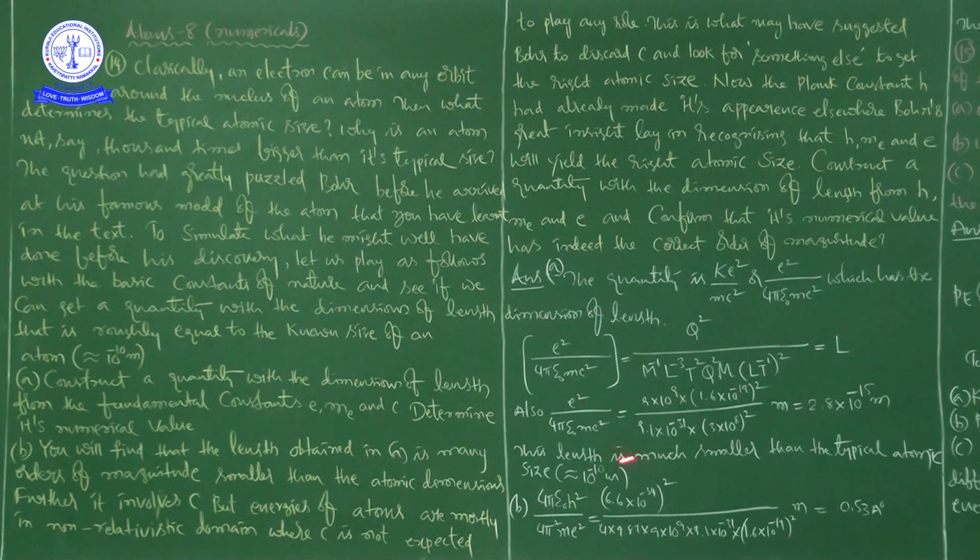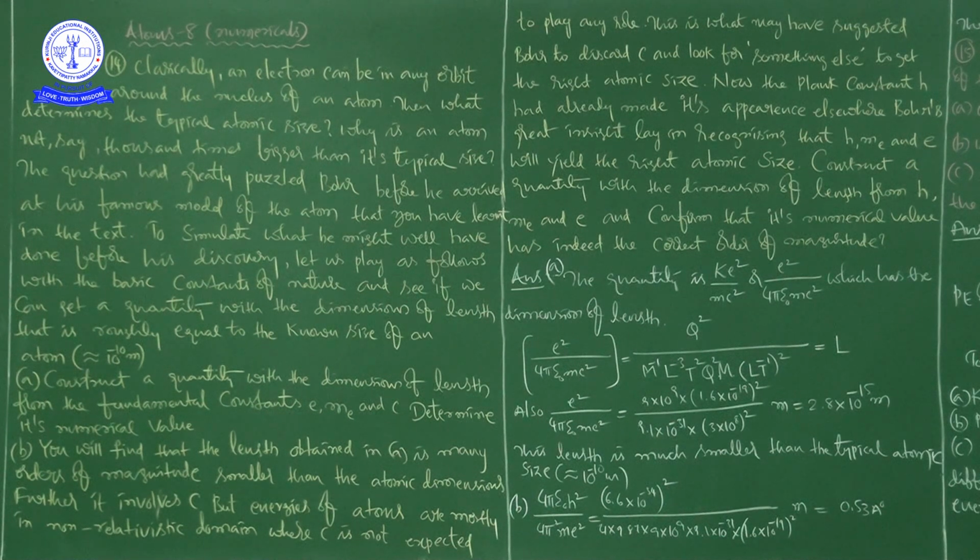So write down all these things. That is the mass of the electron, and then the charge of electron, that is 1.6 into 10 to the power of minus 19 whole square because of this, right? And if we do this calculation mathematically, we will get 5.26 into 10 to the power of minus 11 meters.